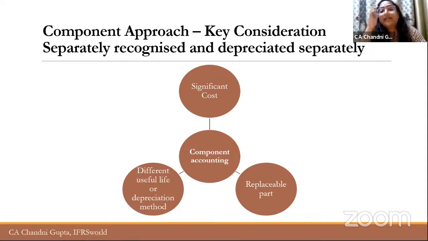And also, when there are different parts of an asset and different parts have different useful lives or depreciation methods, in that case also you have to depreciate them separately. But there is one concept that when there are two significant parts and both have the same useful life and depreciation method, in that case you can club them as a group and depreciate them together. So these three things need to be kept in mind when you are applying the component approach.